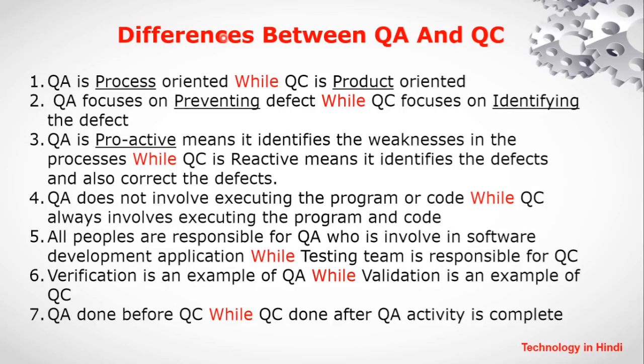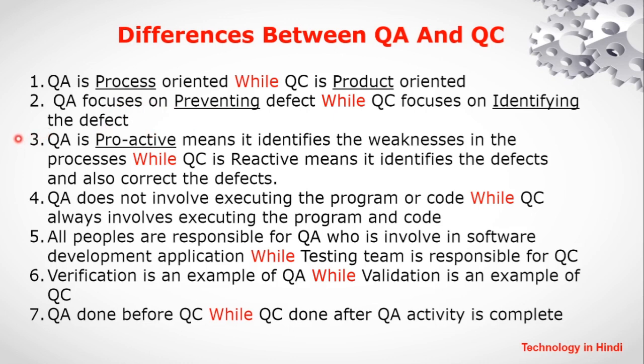Software testing interview question. What are the differences between QA and QC? Answer. Point 1. QA is process oriented while QC is product oriented. Point 2. QA focuses on preventing defects while QC focuses on identifying defects.